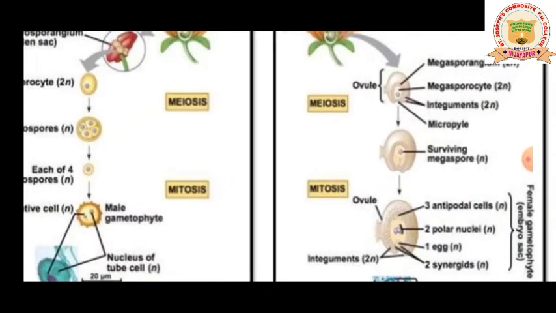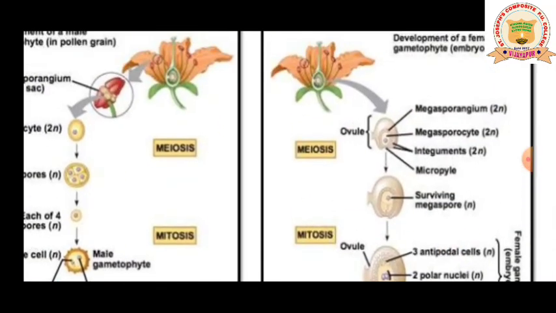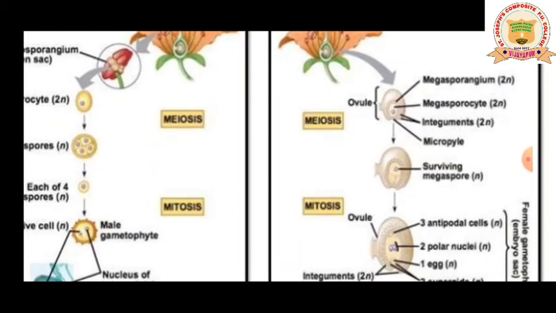Now coming to the female reproductive structure, we call it the egg. The female reproductive structure is the megasporangium, which develops into an embryo sac. This megasporangium is diploid in nature, and we call it an ovule; it comprises the megasporocyte, integuments and the micropyle region, through which the male reproductive structure will enter.